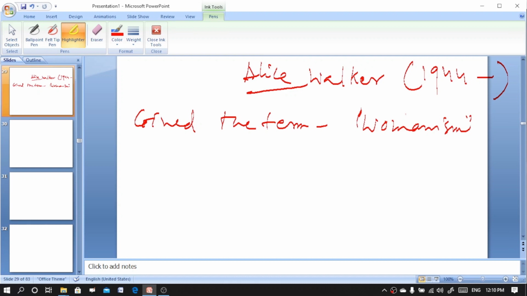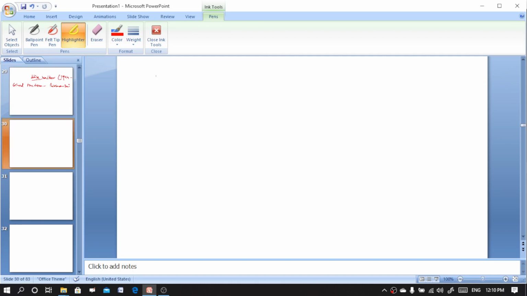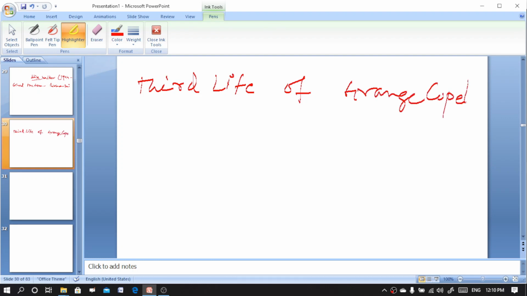Now the first work is The Third Life of Grange Copeland. This is the first work of Alice Walker. It is set in Georgia. Grange Copeland, a farmer, is forced to leave his land and his family to head north, and Brownfield is his son.